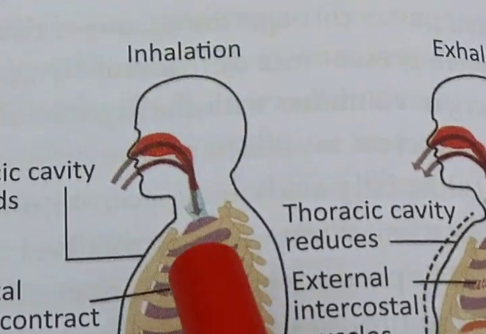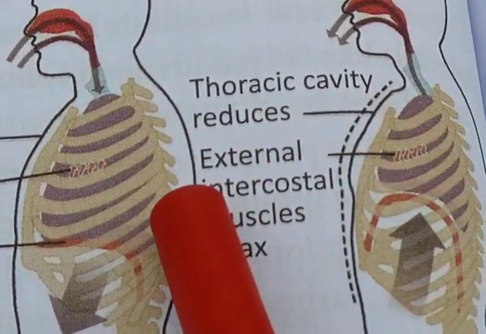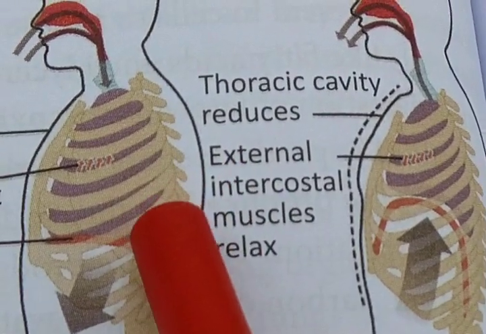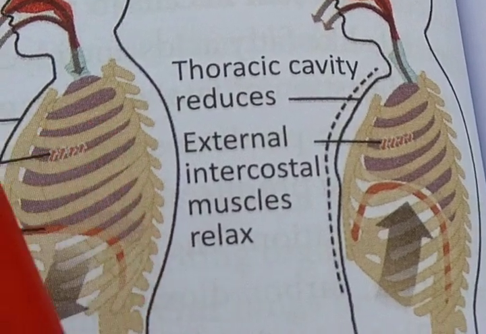First one is when we inhale, here the muscles of the rib cage contract themselves. That's why our rib cage goes upwards and outwards.